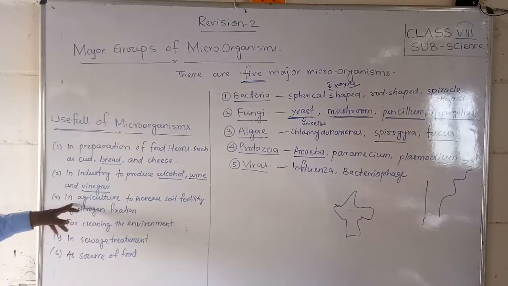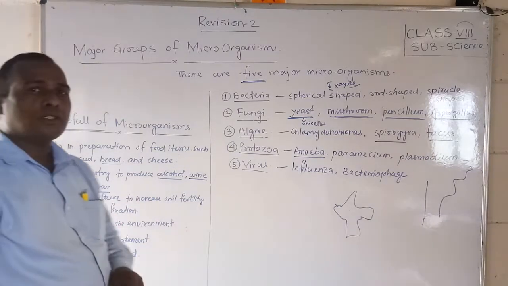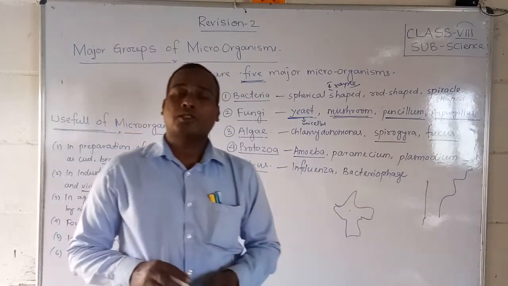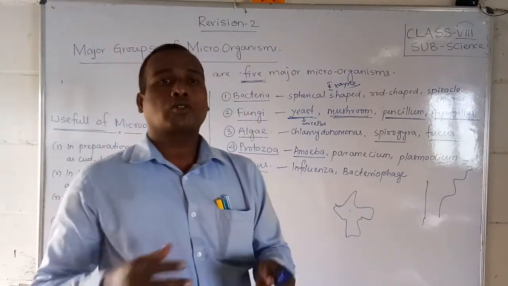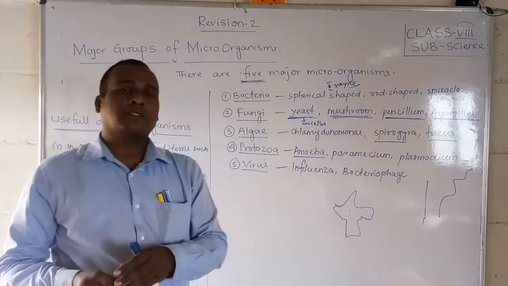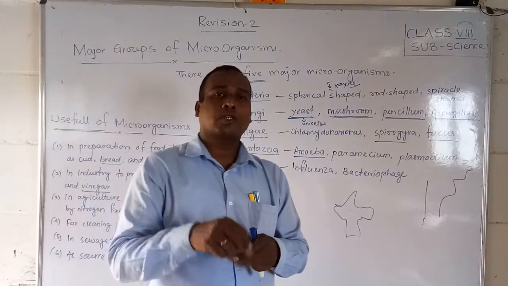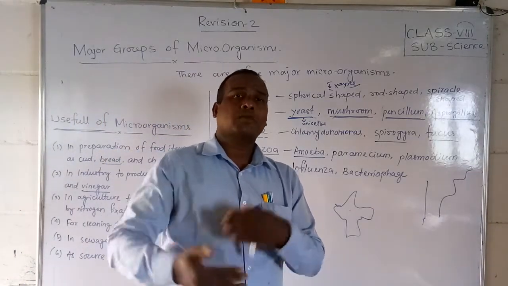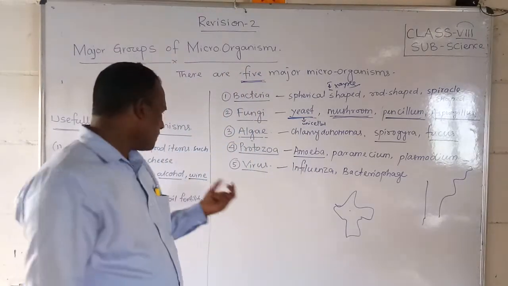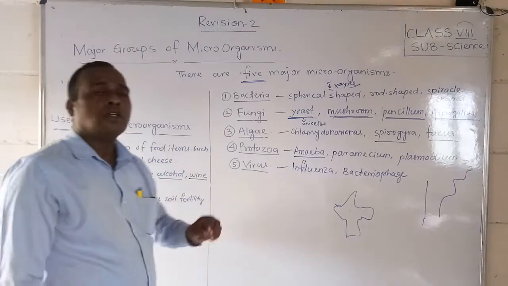In the agriculture field, students, microorganisms increase soil fertility by nitrogen fixation. Plants cannot take nitrogen directly from the environment. So a bacterium takes the nitrogen and converts it in the soil, and the roots take it up. That process is nitrogen fixation, and some bacteria help in it.